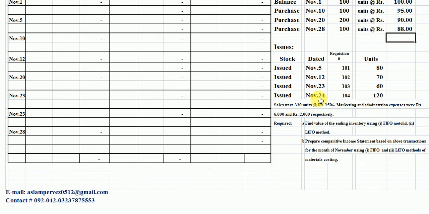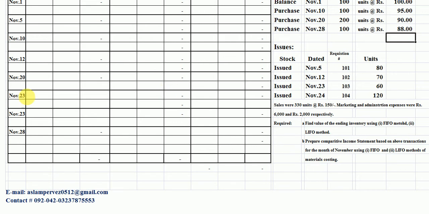Students, we have two requirements in these problems. Firstly, we have to maintain the store ledger card with the help of FIFO and LIFO method. After that, we have to find out the closing inventory in both methods, and the second requirement is we have to compare the income statements with two methods like as FIFO and LIFO methods.